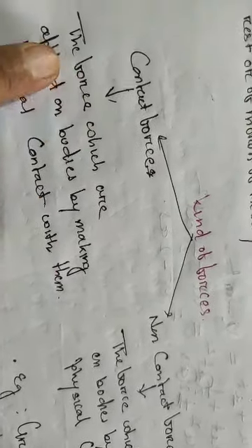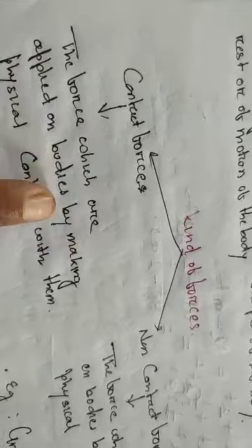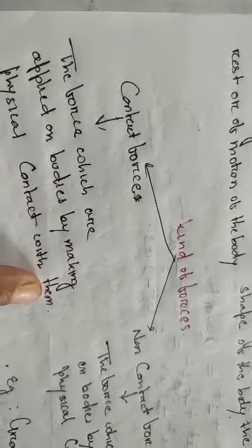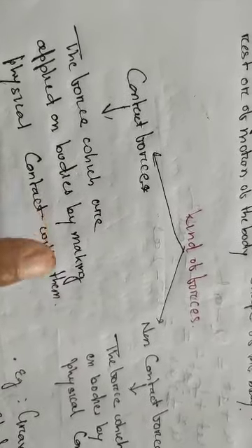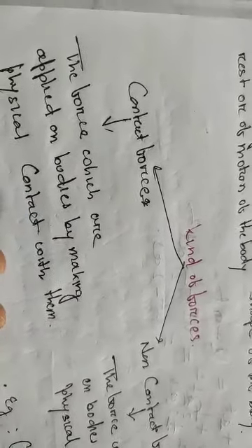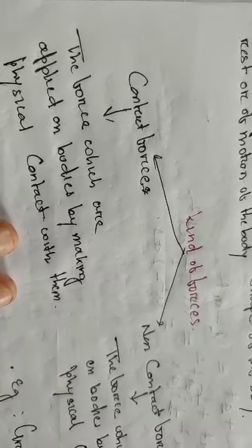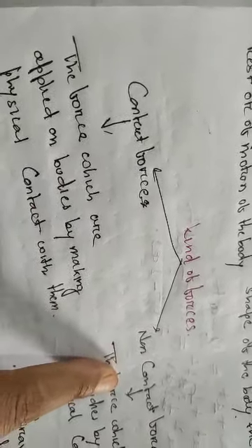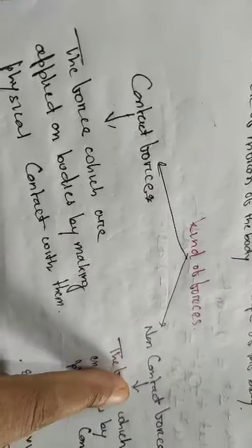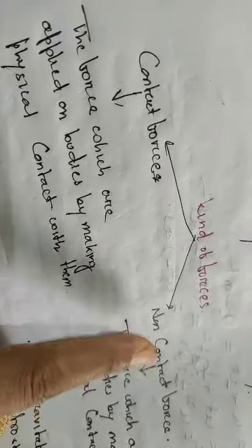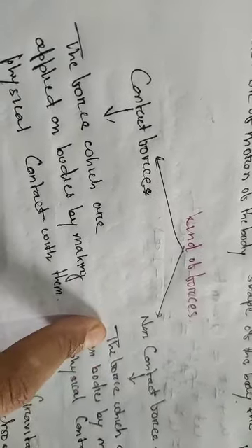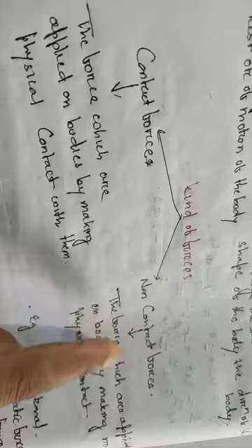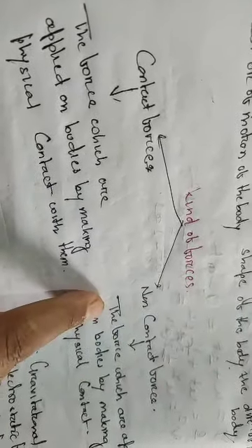The forces which are applied on bodies by making a physical contact with them, means when you are applying a force on any body, the two bodies should be in contact with each other, are known as contact forces. But when you are applying a force on a body and you are not touching it, means the two bodies are not in contact with each other, that is known as non-contact force.